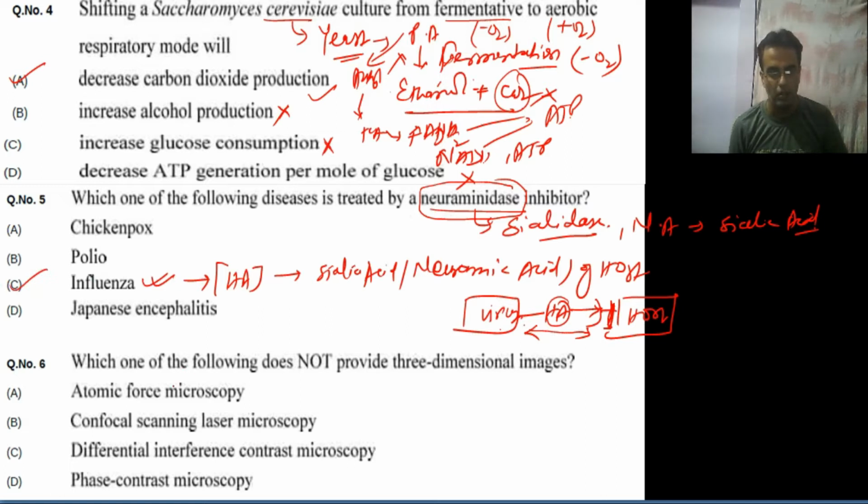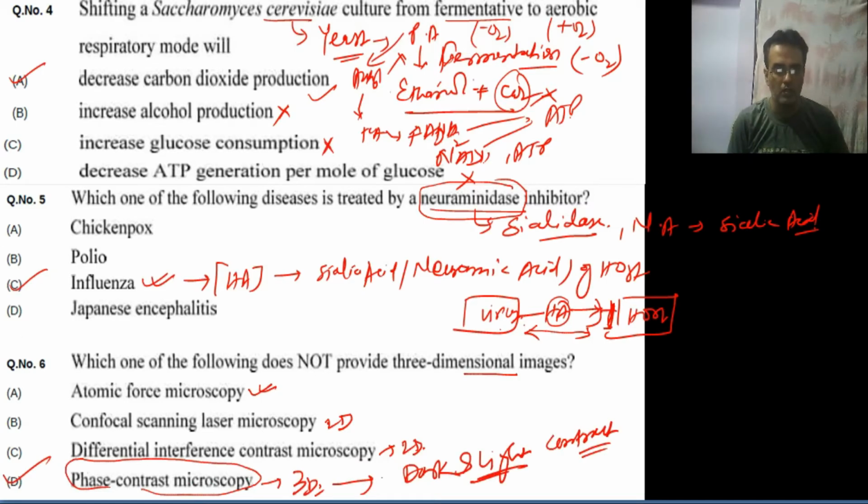Moving to the next question, which one of the following does not provide three-dimensional images? Atomic force microscopy provides two-dimensional images. Confocal scanning microscope also provides two-dimensional images. Differential interference contrast also provides two-dimensional images, but phase contrast microscopy will provide a 3D image.